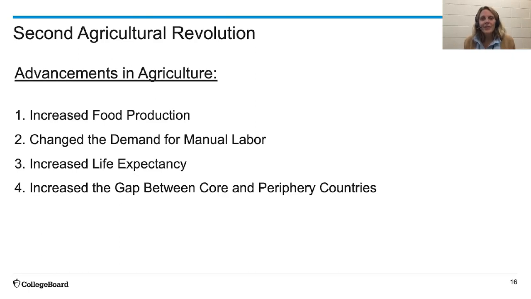So why is that all that important? Well, the reality is this revolution in particular helped to really demonstrate and increase the gap between the core and periphery countries. It takes money. It takes money to have those types of technologies. It takes money to have access to all of those goods and services. And this really helped to differentiate between how quickly those core countries were moving forward and really how far behind those periphery countries were. So while you talked about those core and periphery countries with Wallerstein's model in a previous unit, we're going to further look at development in future units.